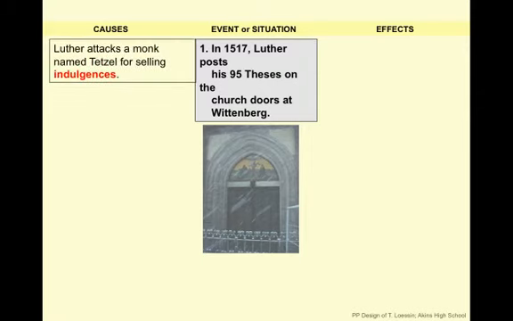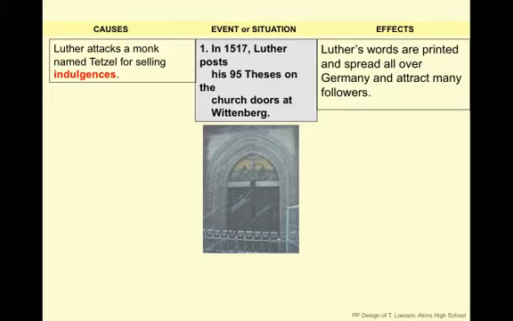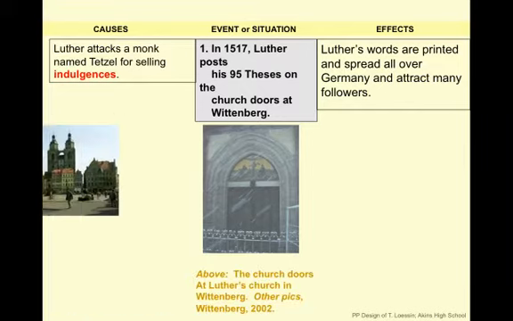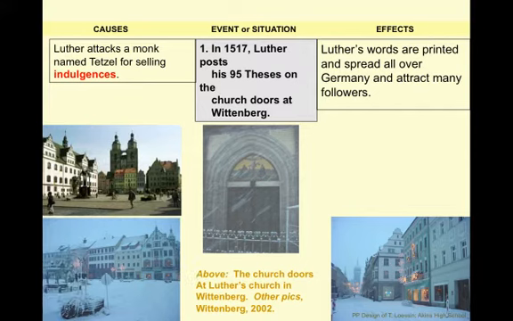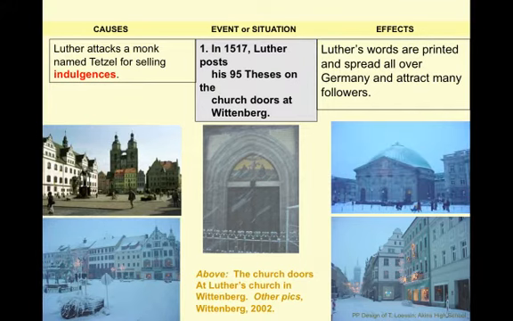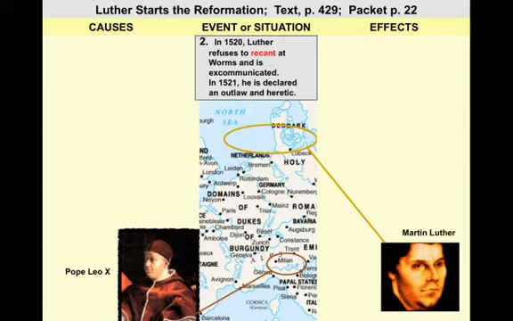Alright, so we're on to the next and last of the videos. What caused Martin Luther to post his 95 Theses on the door in Wittenberg? Tetzel selling his indulgences. Luther's words are printed and spread all over Germany and attract many followers. Here you see some pictures from Wittenberg. Alright, next one. Think about it.